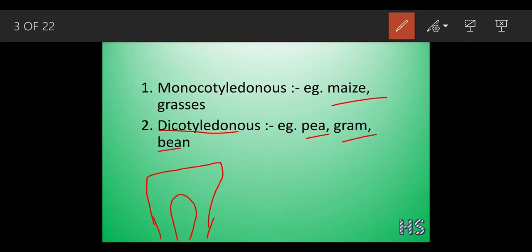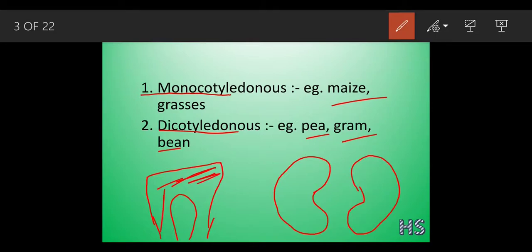If you look at rajma, we could see the bean kind of structure. In the monocotyledon situation, like in the maize, there is only one cotyledon. But here, the pea, gram and bean have two cotyledons where they can store the food. This is the first part, and this is the second part. But maize has only one.